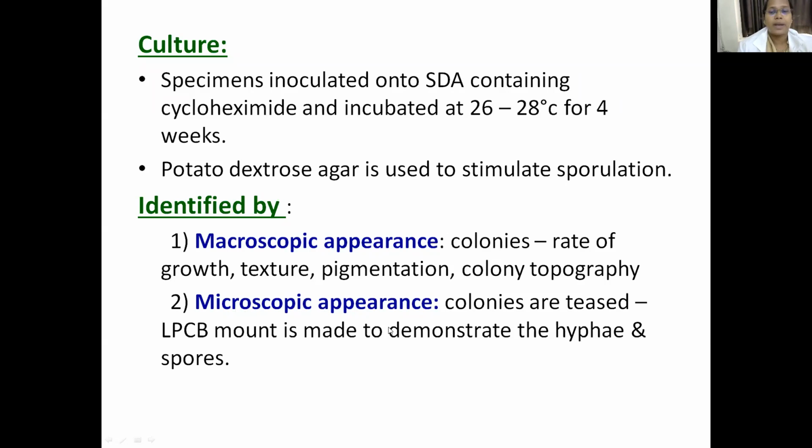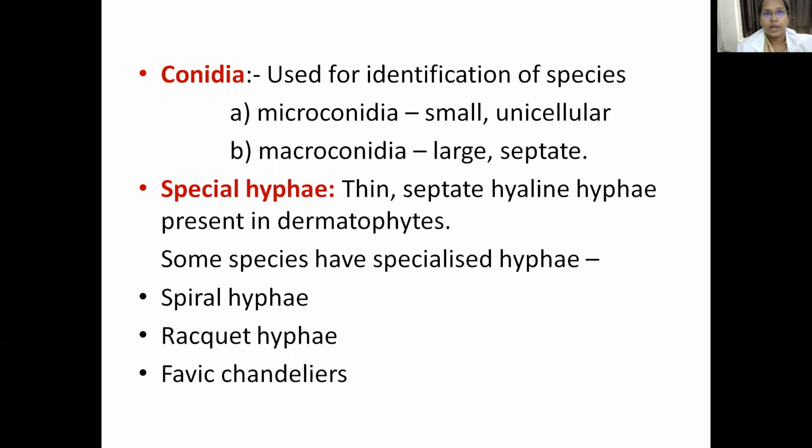Microscopically, we observe the presence of hyphae and spores in lactophenol cotton blue mounting. Microscopically, we check for two things: one is conidia, the other is special hyphae. So how do we observe the conidia? Conidia are usually identified for species classification.